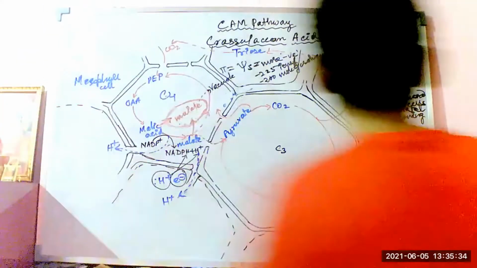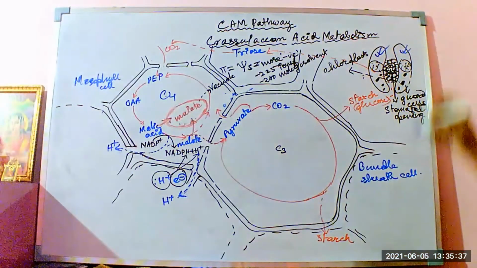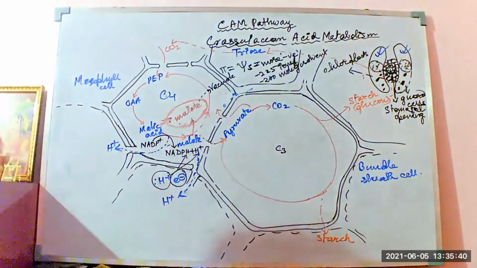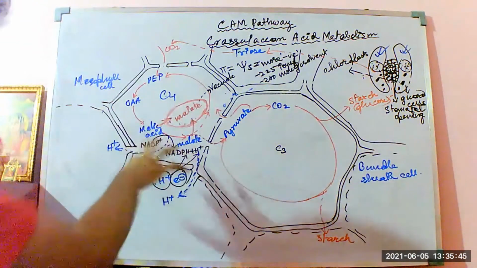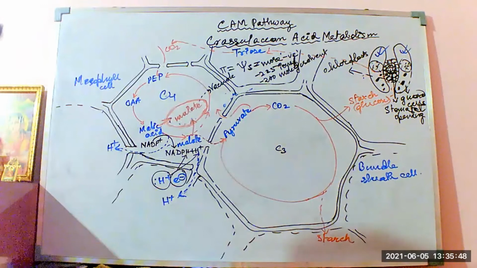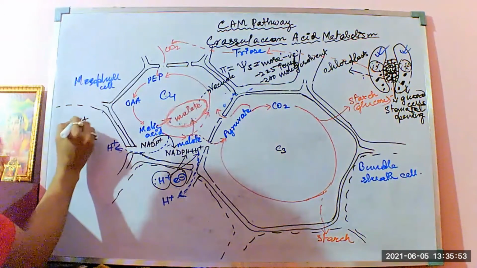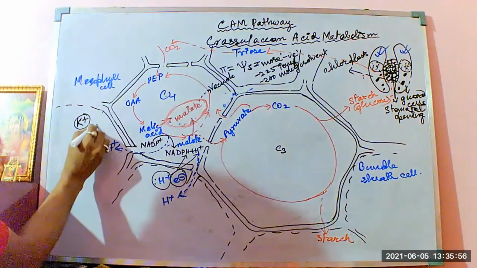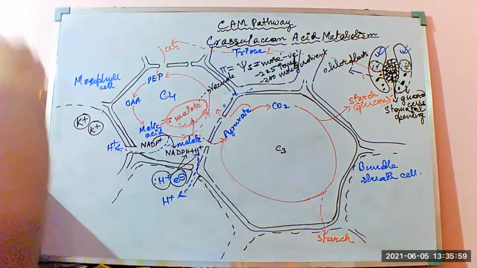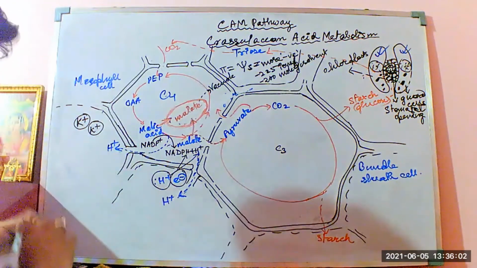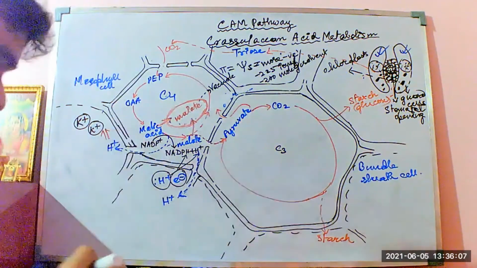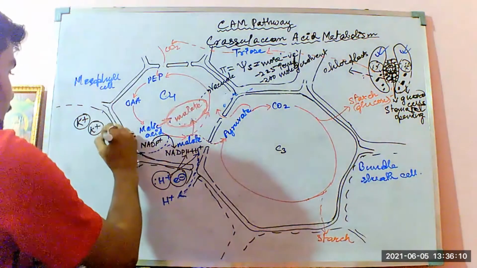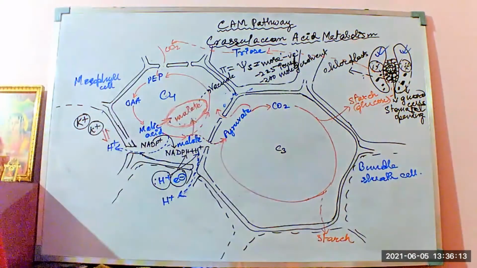Now when these malic ions are deposited in the vacuole and the protons are being liberated outside, converting the malic acid into malic ions, there is another ion called K plus, whose concentration is present outside the mesophyll cells, and along with this H plus, they together help in creating a proton pump, the K plus H plus potassium hydrogen pump.